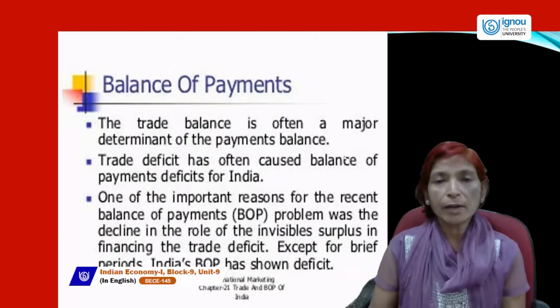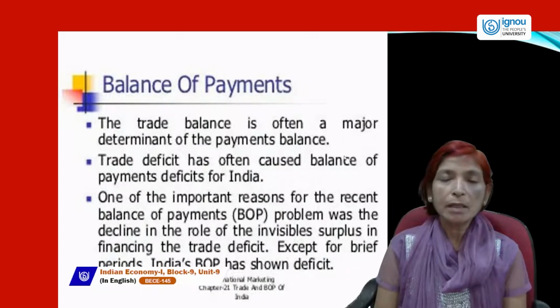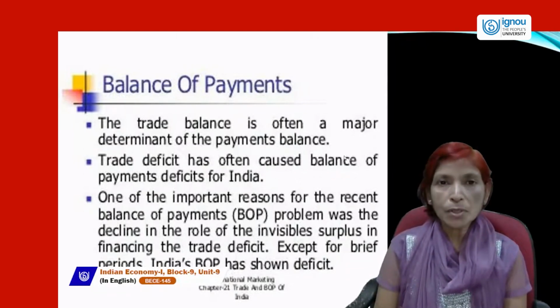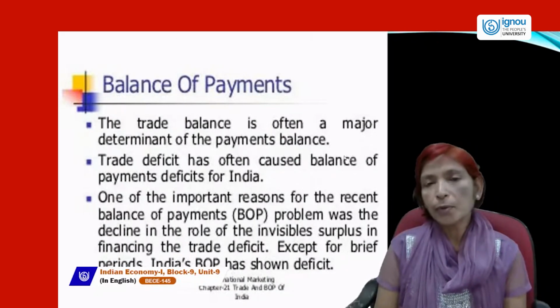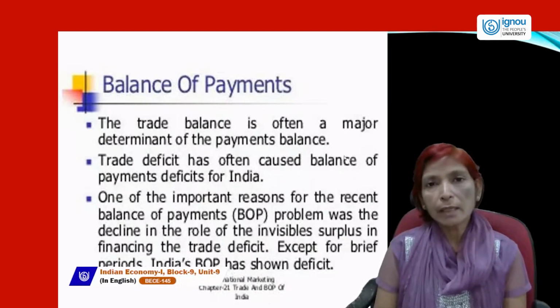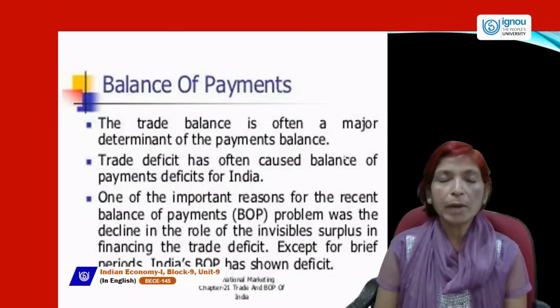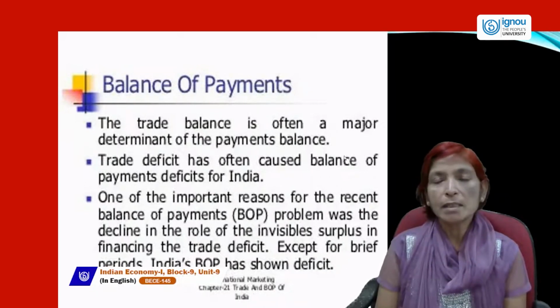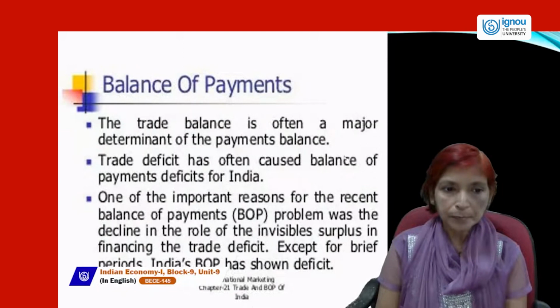And if there is a trade deficit, it means balance of payment may be in surplus or in deficit. If our exports are more than imports, then balance of payment will be in surplus. And if our imports are more than exports, then balance of payment will be in deficit. So trade deficit has often caused balance of payment deficit for India.